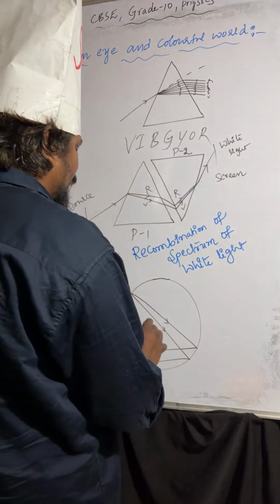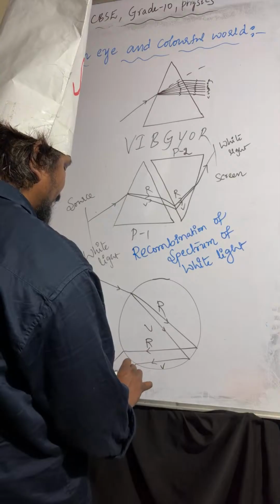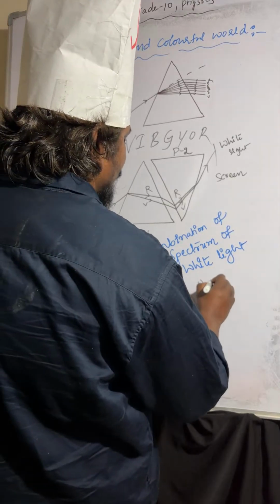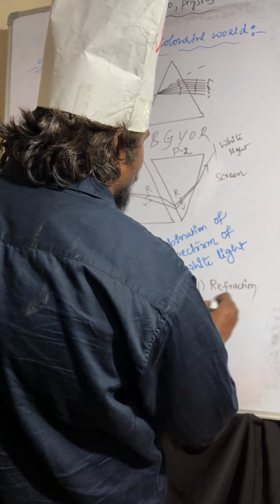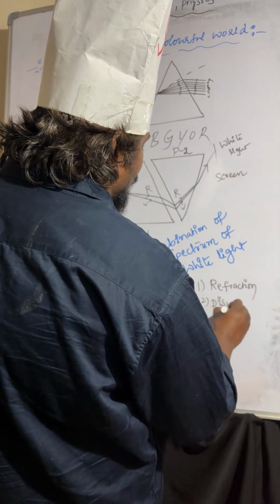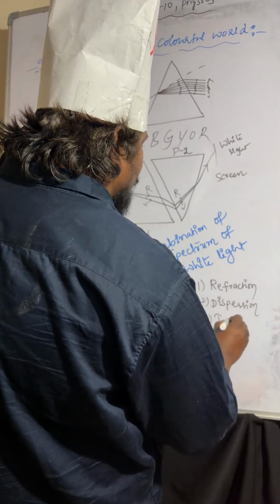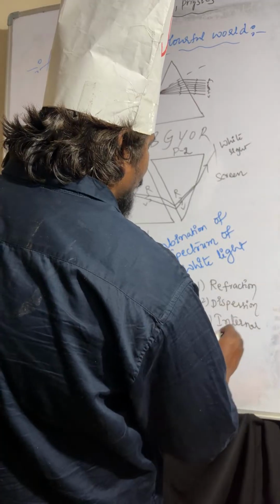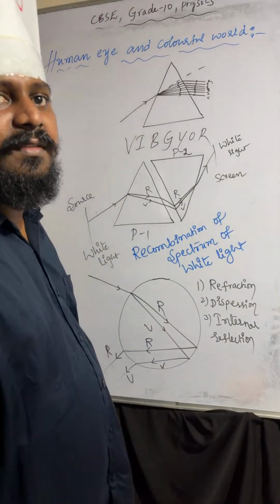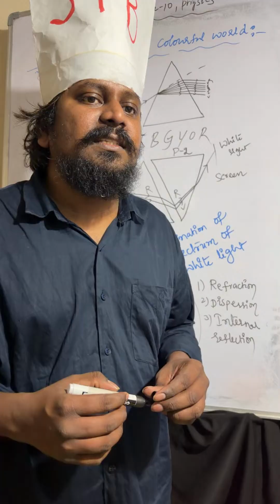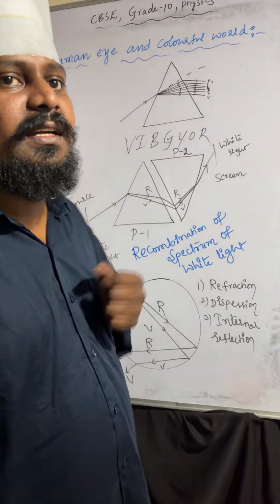What are the phenomena involved in the formation of a rainbow? The first one is refraction, the second is dispersion, and the third is internal reflection. When a light ray passes from air to water, refraction takes place.